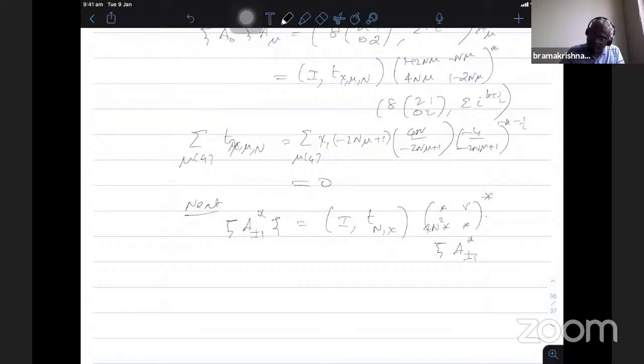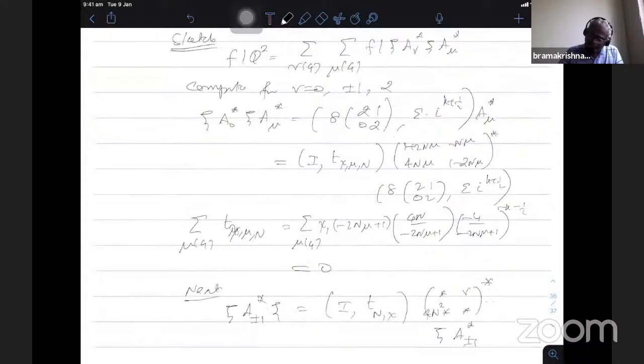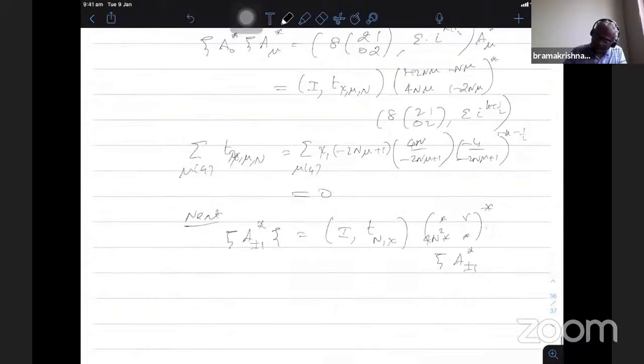Then if I substitute here v equal to plus minus 1, this we computed. Now I multiply by a mu star and then sum. So therefore, summation over mu modulo 4 of f bar psi a plus minus 1 star psi a mu star. This becomes, putting this value minus 1, chi1 of 1 plus minus n.